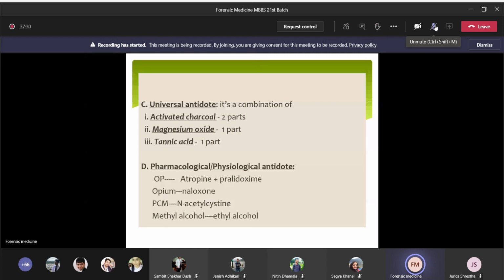So some of the examples include, in case of organophosphorus poisoning, the antidotes are atropine and pralidoxime. In case of opium, naloxone is the antidote. And in case of paracetamol poisoning, acetylcysteine is the physiological antidote. And in case of methyl alcohol, ethyl alcohol is the antidote.